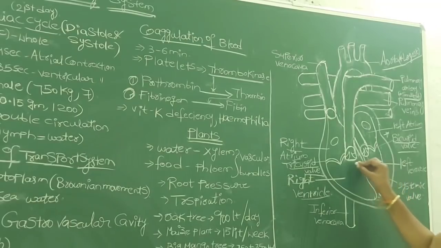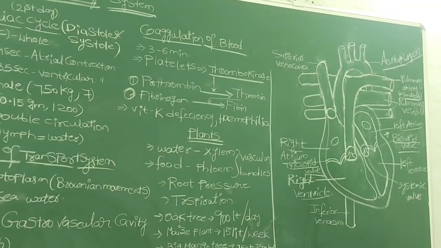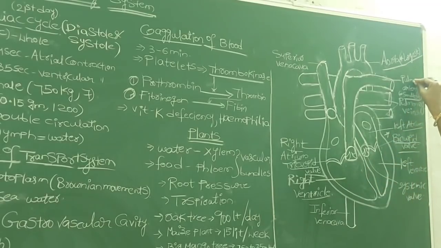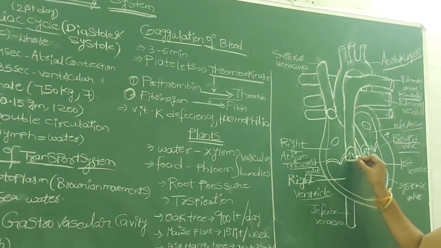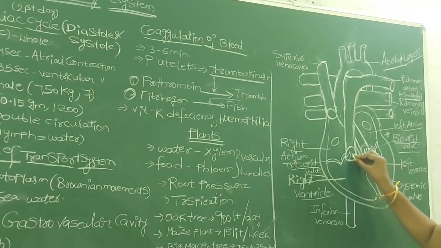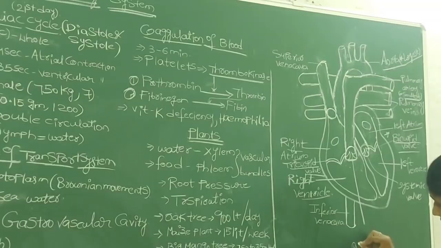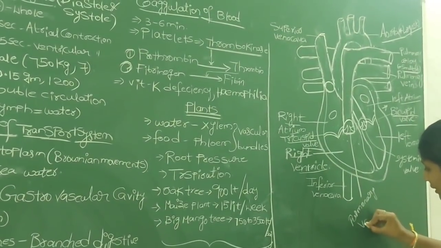And one more artery is also present, and it starts from the right ventricle. That artery we call the pulmonary artery. The valve present at the opening of the pulmonary artery in the right ventricle, what do we call that valve? Obviously the pulmonary valve.